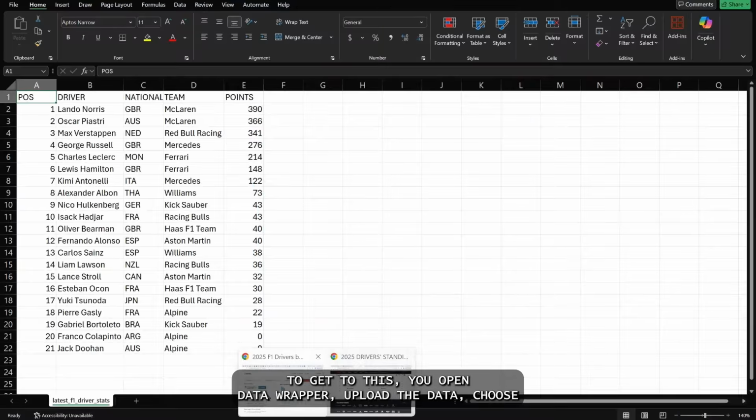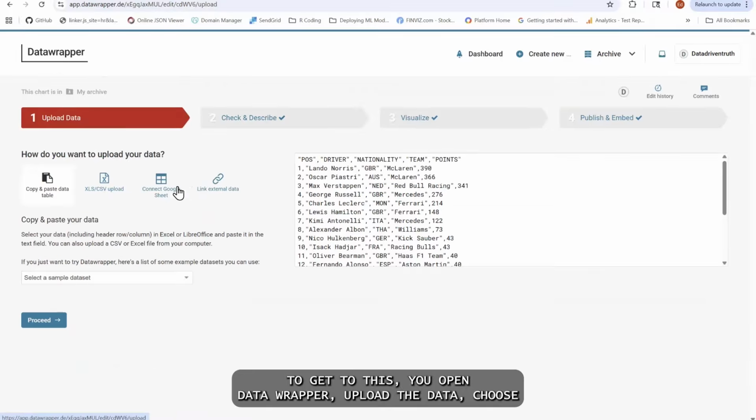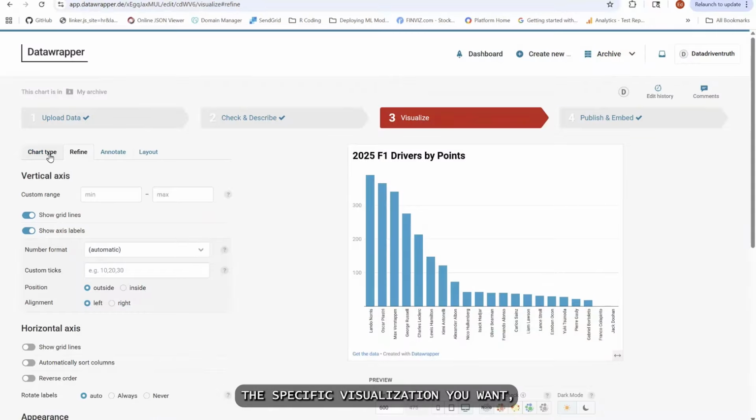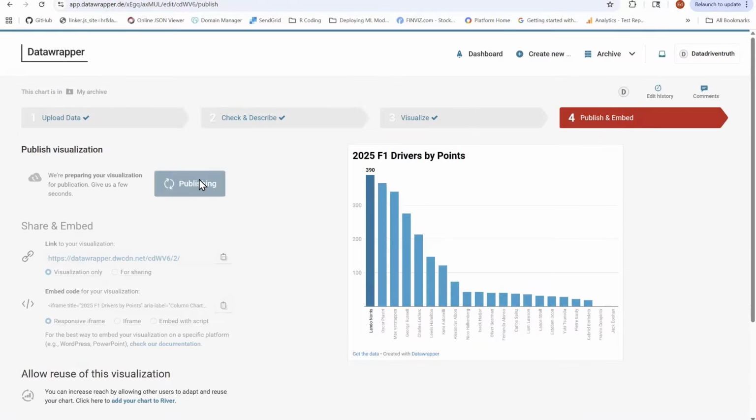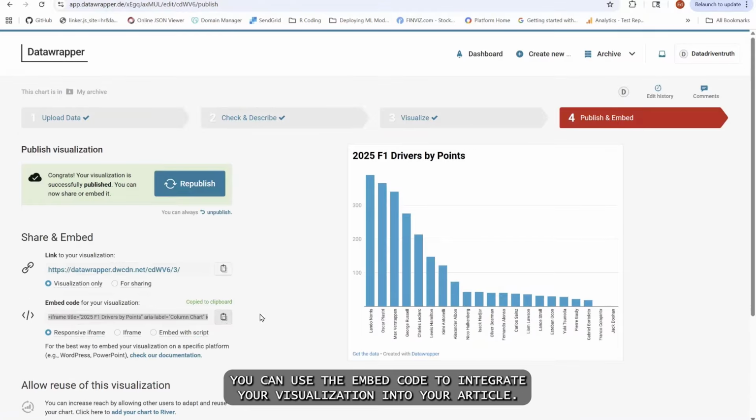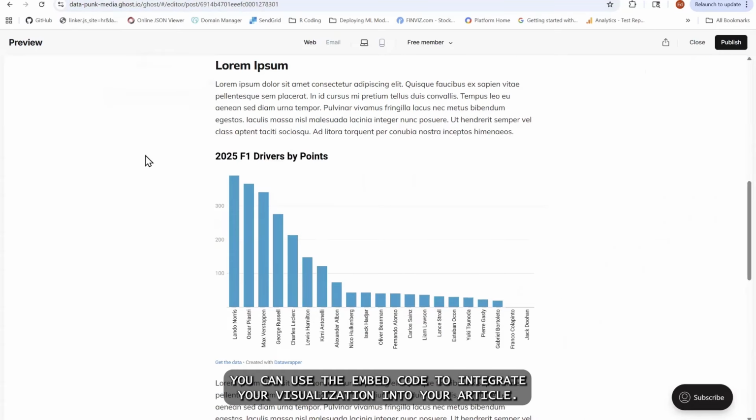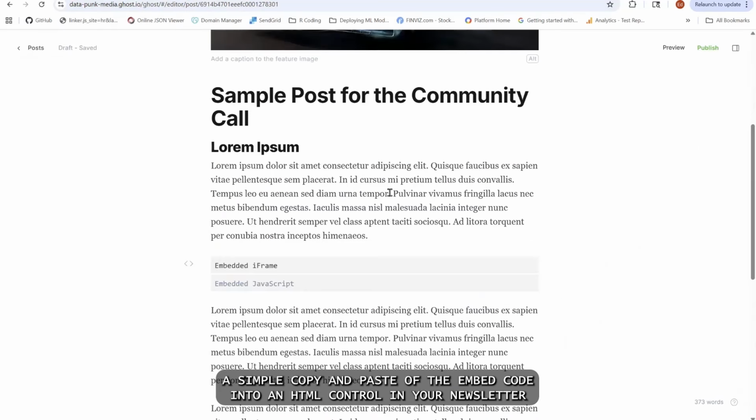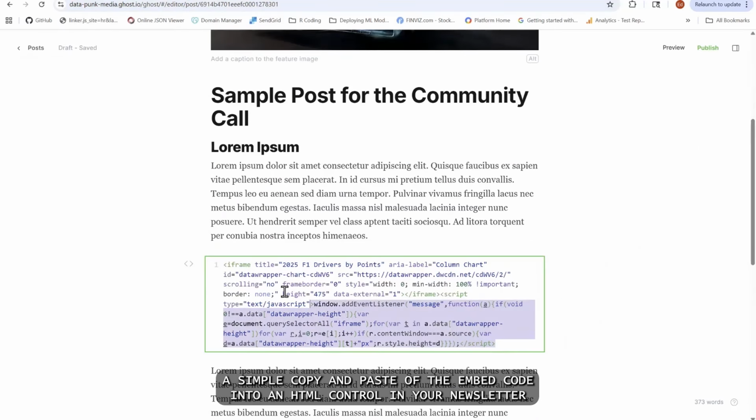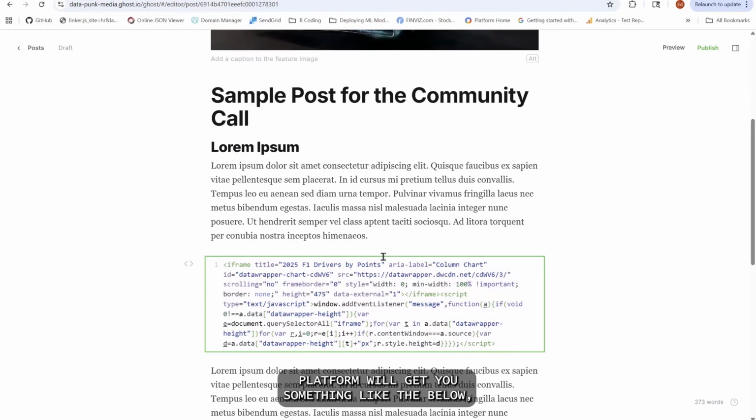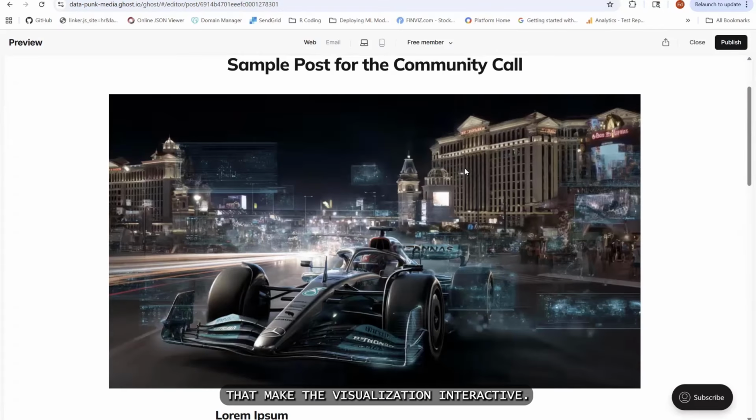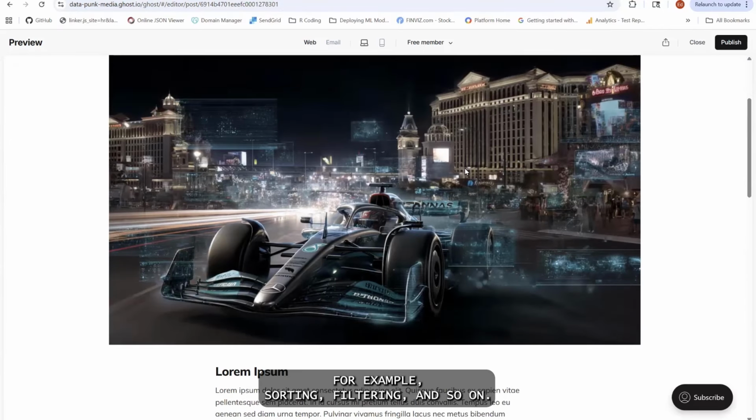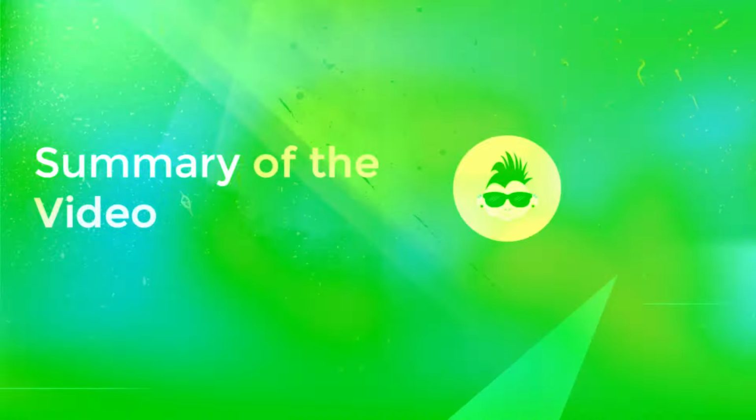To get to this, you open Data Wrapper, upload the data, choose the specific visualization you want, configure the specifics of the visualization, and then publish it. And after you publish, you can use the embed code to integrate your visualization into your article. A simple copy and paste of the embed code into an HTML control in your newsletter platform will get you something like the below. And there are a ton of features in Data Wrapper that make the visualization interactive. For example, sorting, filtering, and so on.